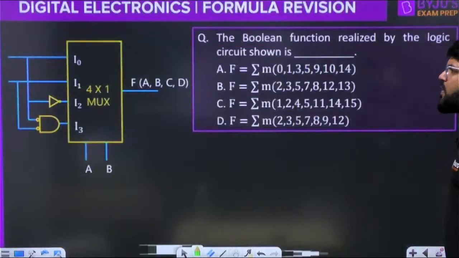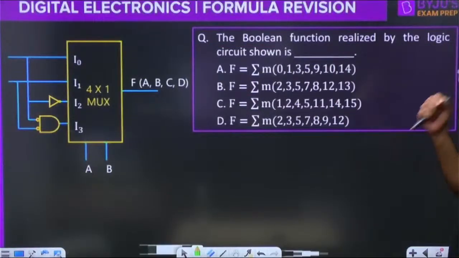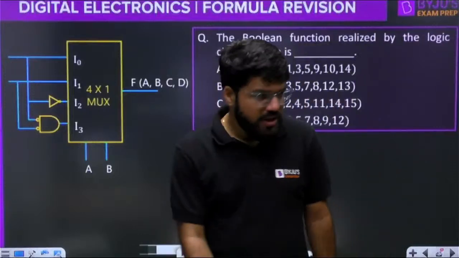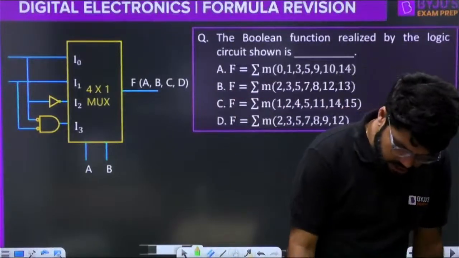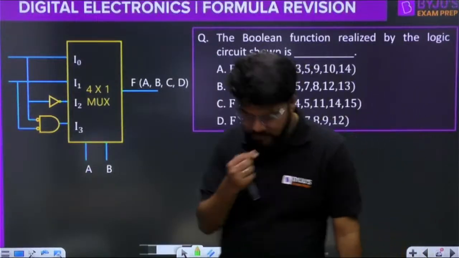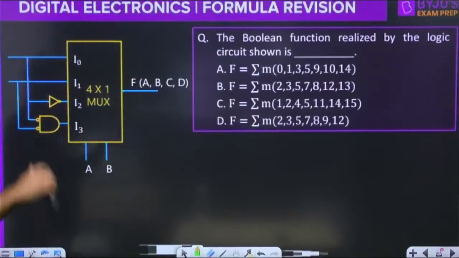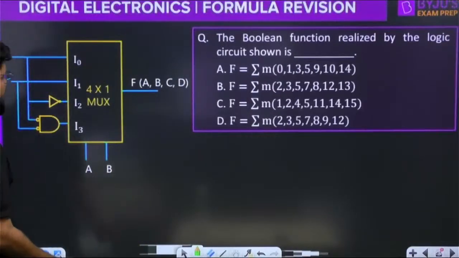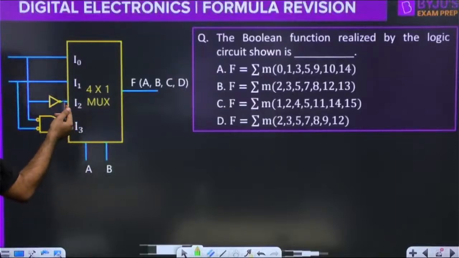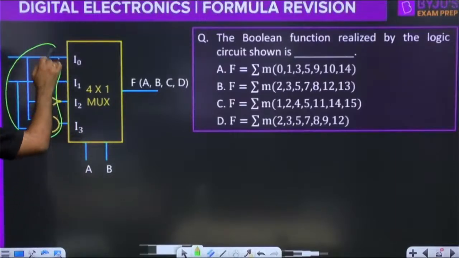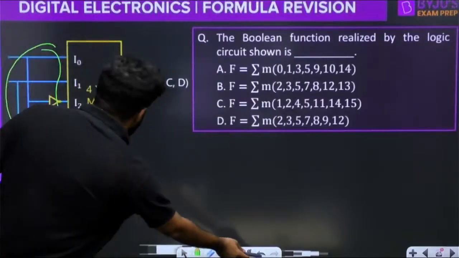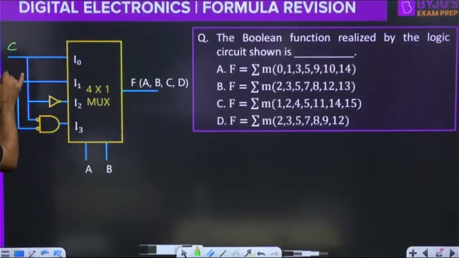Yes. What is the Boolean function realized by the logic circuit shown here? Okay. So again, it's a 4 cross 1 mux with inputs C and D. This is missing. This is C, this is D.